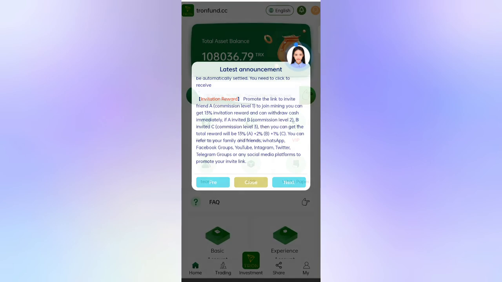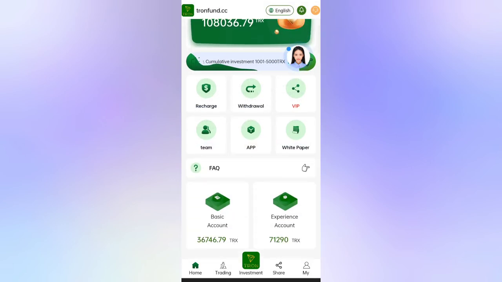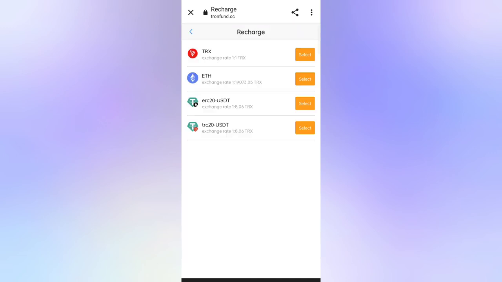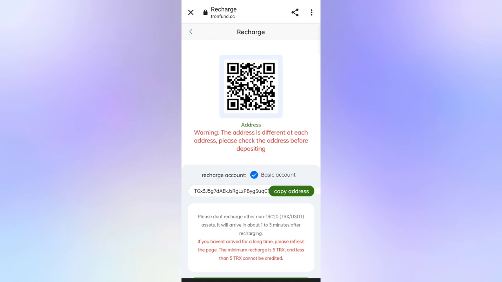Okay, so now close, and you can see many options like recharge, withdrawals, app, team, many options you can see here. Now I will tell you how to recharge. Click on recharge, then you can see there are many types of recharge. So now click on TRX. Now copy this address, then open your wallet.